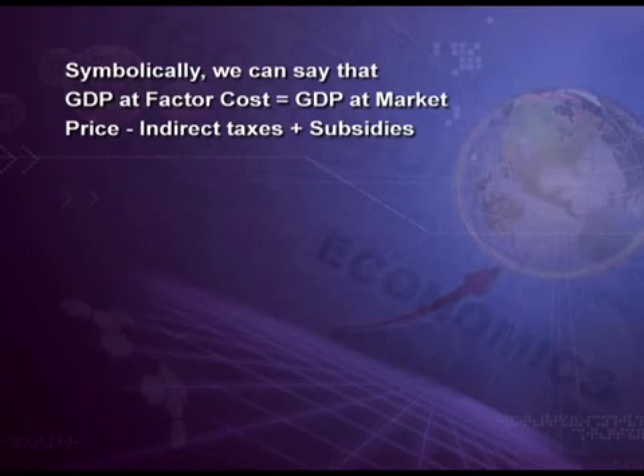Symbolically, we can say that GDP at factor cost, that is gross domestic production at factor cost, is equal to gross domestic production at market price minus indirect taxes plus subsidies. Now, what is indirect tax?